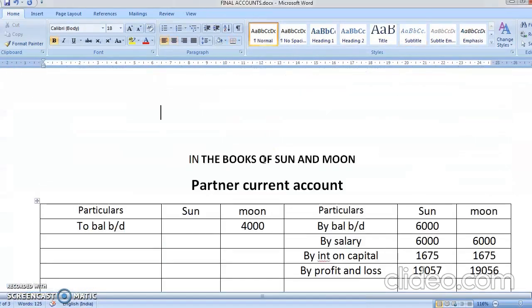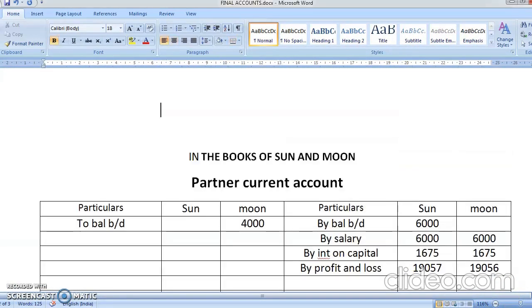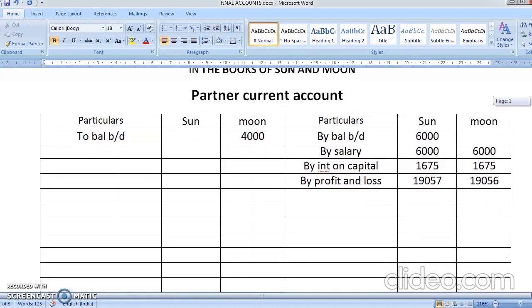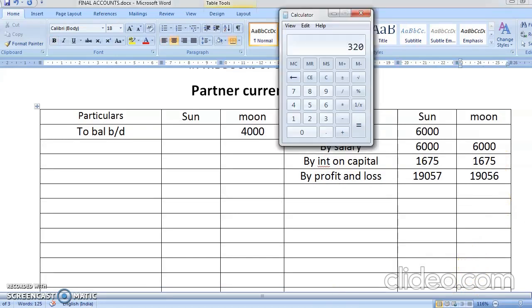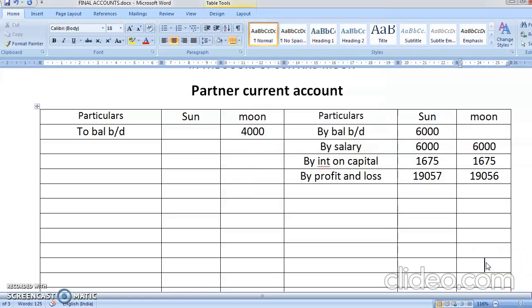First we are going to remove the balance of the current account. Start balancing the current account. What is the total here? I can see the credit side is bigger: 6,000 plus 1,675 plus 19,056 comes to 26,731.